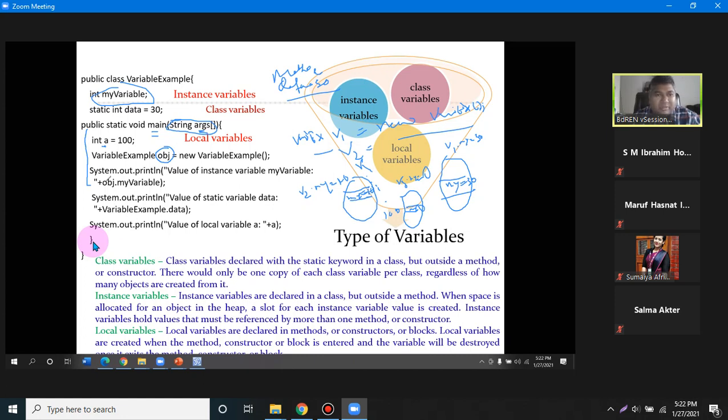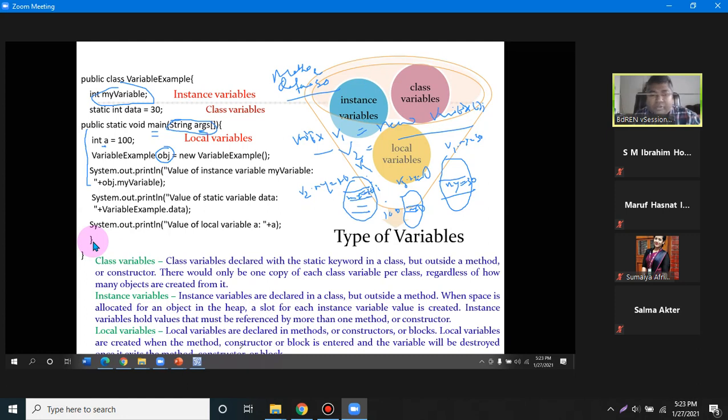So the methods and constructors inside the class can share these values, because the method and constructor are also inside these class objects. They will not share values across objects; they will share their individual instance values.